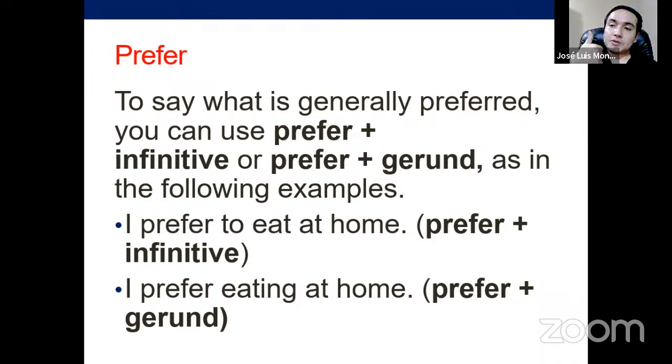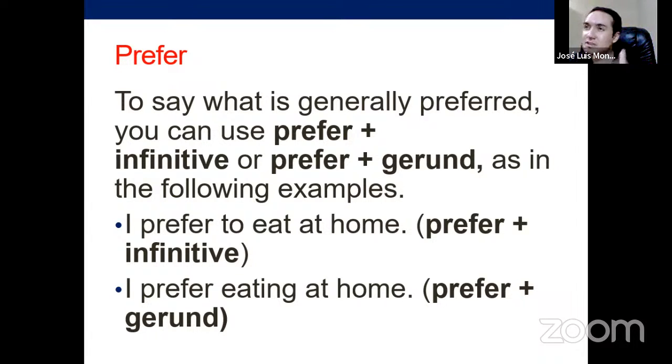Remember, it is when you have choices, when you have options, okay? I would rather do this than this. Now, prefer is not as specific, not when you have options. This is more general. Let's read it. To say what is generally preferred, you can use prefer plus infinitive or prefer plus gerund. Okay, as simple as that. So I prefer to eat at home, and I prefer eating at home, right?